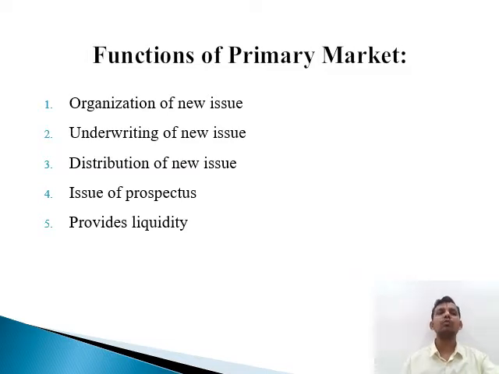So distribution of new shares means sale of stock by the company or its appointed agents or stockbrokers to the public. That is the third function of the primary market.